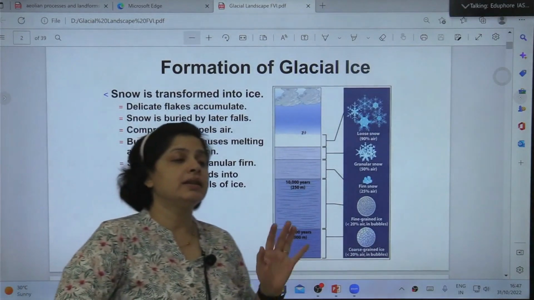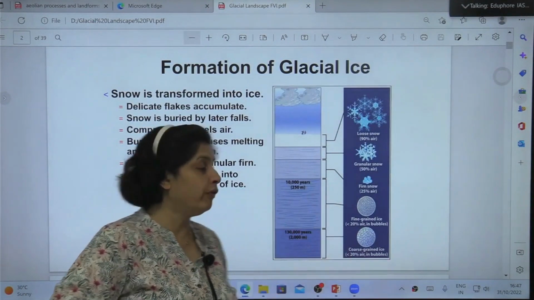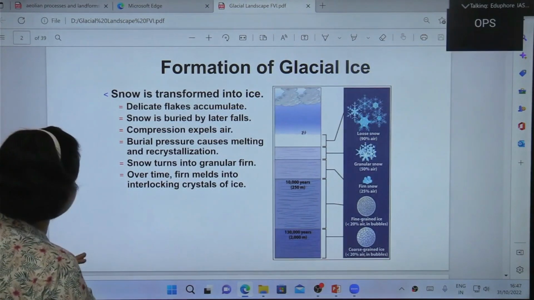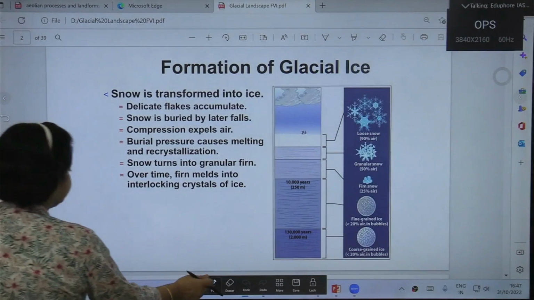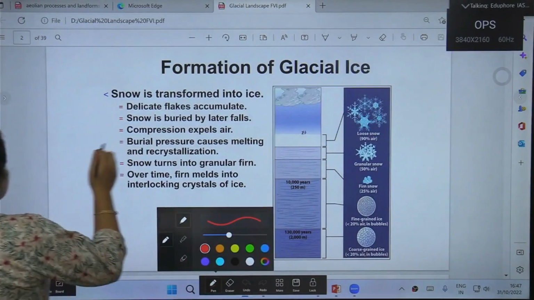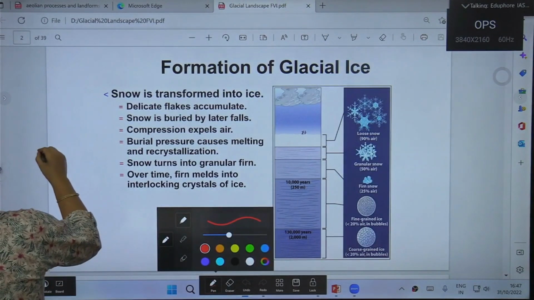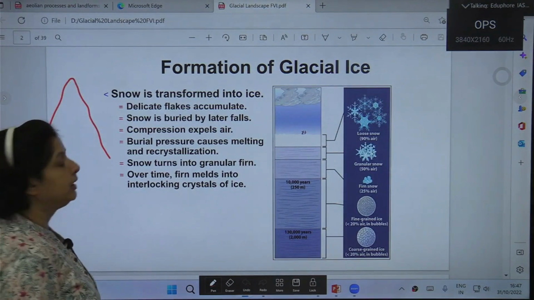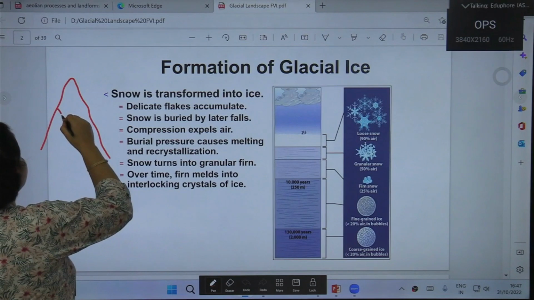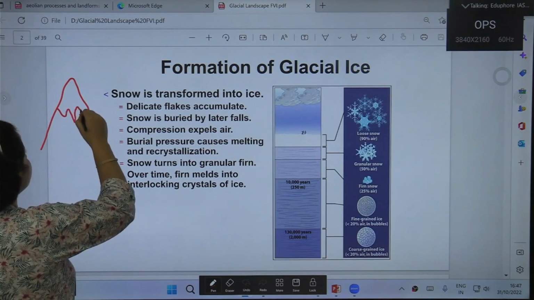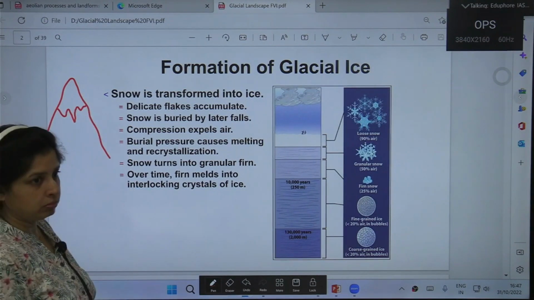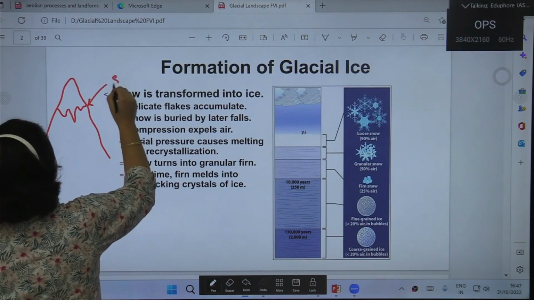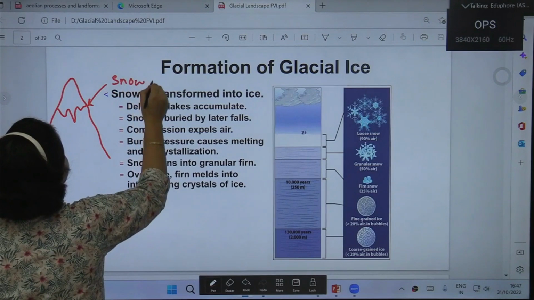Precipitation is in the form of snowfall, where it would be. Now there are a few things that you people need to understand. This is a mountain. In very high mountainous areas, there is a section above which there is perpetual snow, right? So this here becomes the snow line.